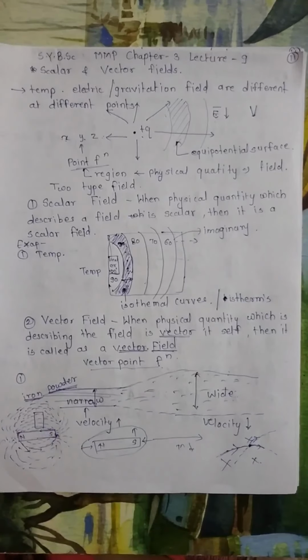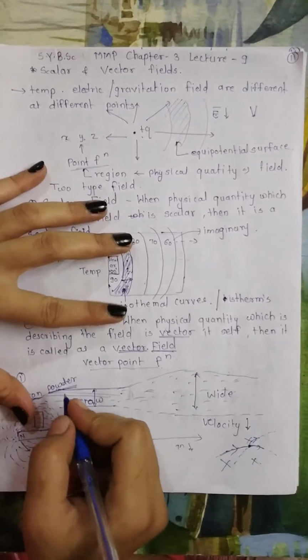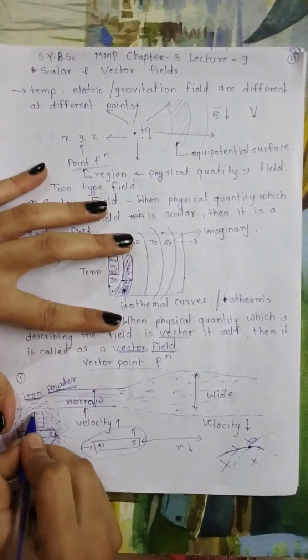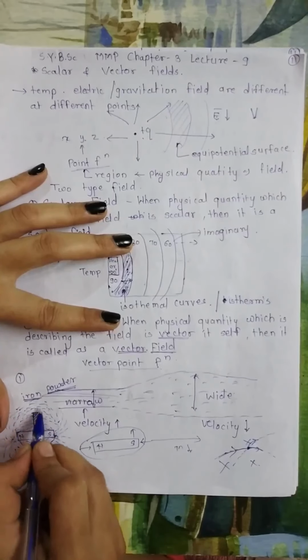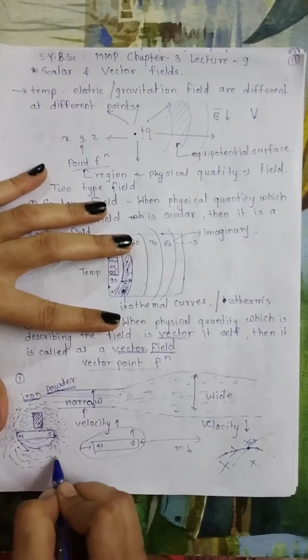So here, to express the vector for the magnetic field, we will draw a per unit area, an infinitesimal area. We will draw a small area region, that is an infinitesimal area, which is perpendicular to these field lines. So these are our magnetic field lines near the pole.